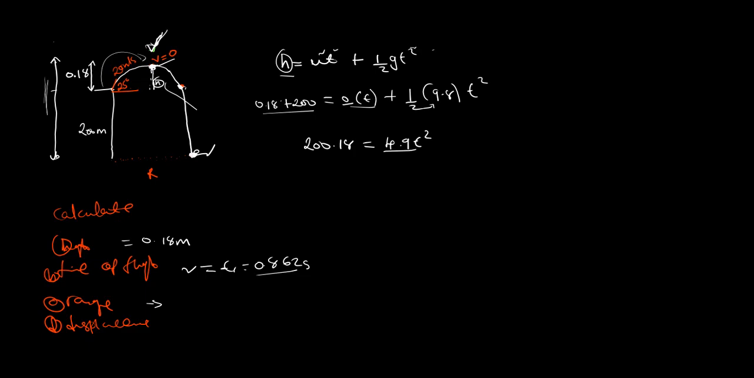You can see that we can divide throughout by 4.9, so t squared is equal to 200.18 divided by 4.9. Let me put this under the root: 200.18 divided by 4.9.